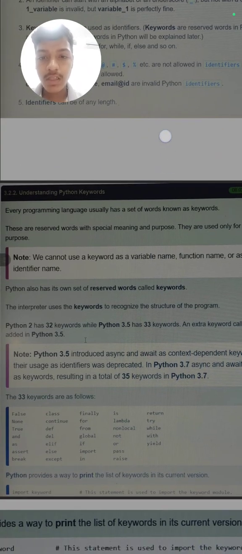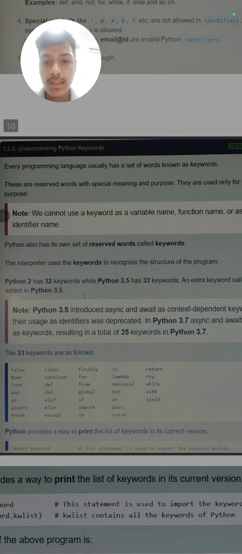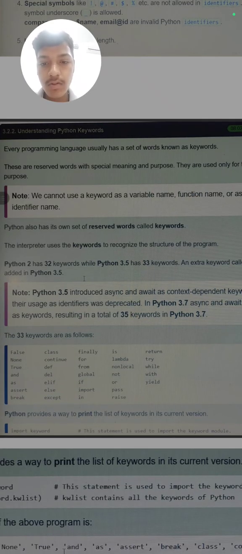What are Python keywords? Keywords are reserved words which have predefined meaning. Python 2 has 32 keywords, while Python 3.5 has 33 keywords. One keyword was added in Python 3.5, as it is the next version of Python 2.